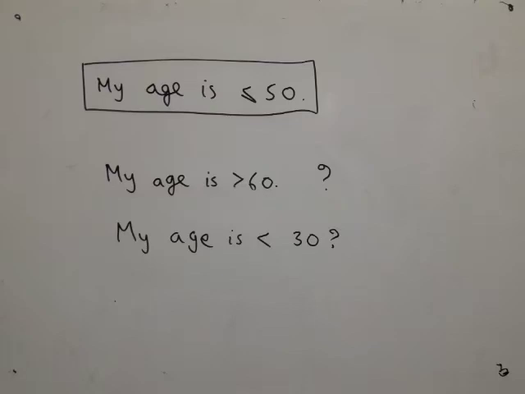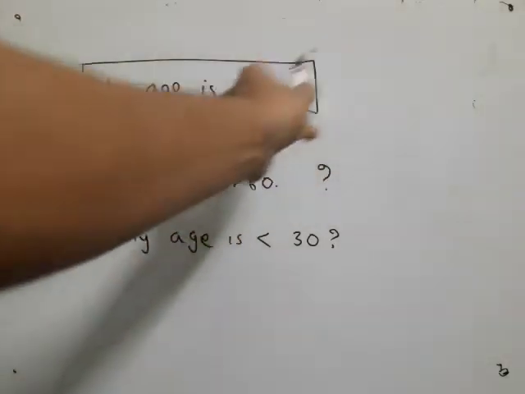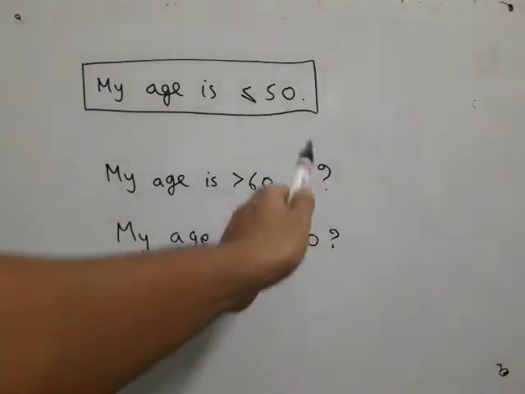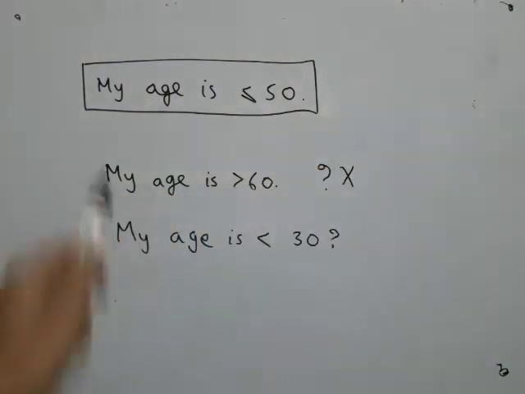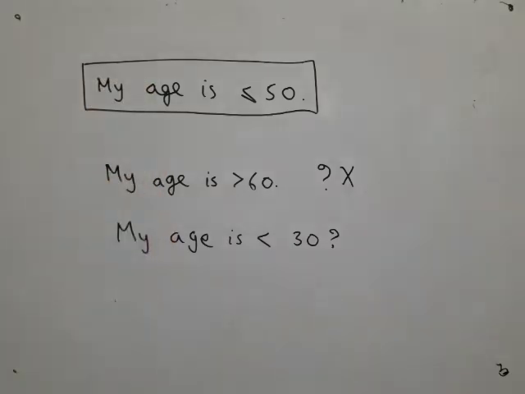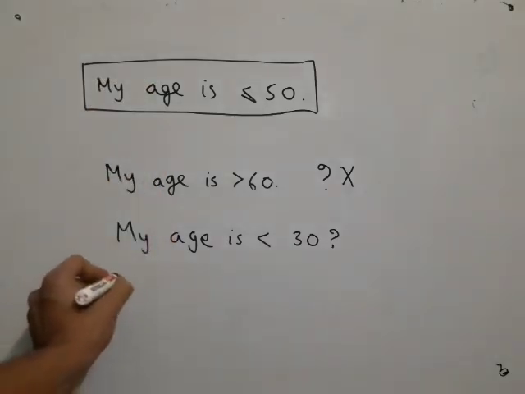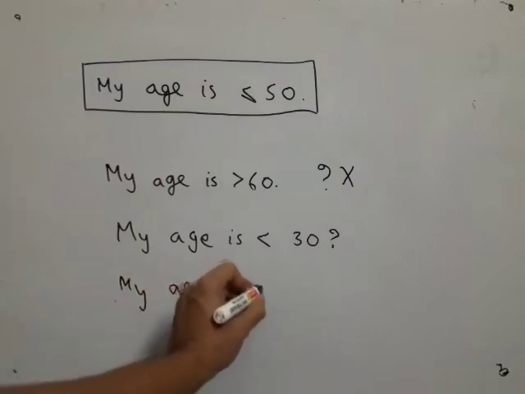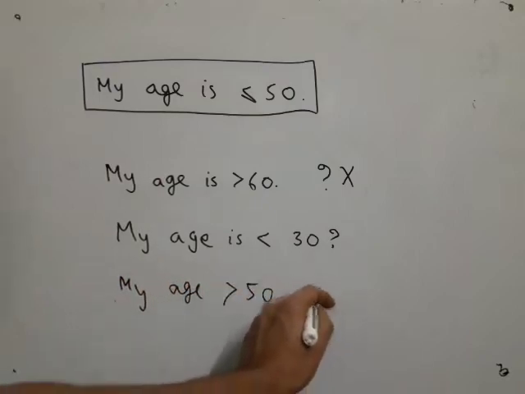At yet another example, suppose I give you this information, my age is less than or equal to 50. And from this I ask the question, is my age greater than 60? Yes. You can immediately say that the answer will be no. So you can definitely say that the answer is no. Is my age less than 30? You are undecided. Based on this, you cannot answer this question. But if I ask my age is greater than 50, you can again answer no.